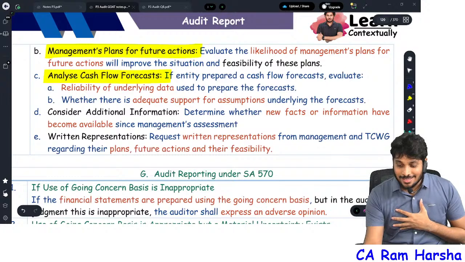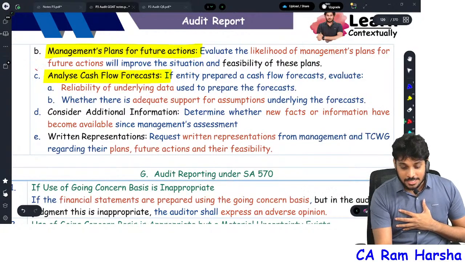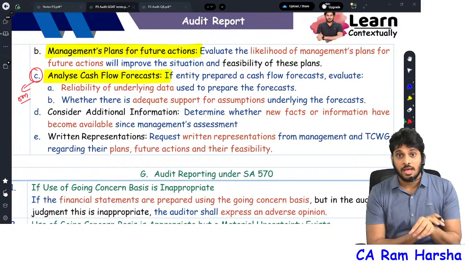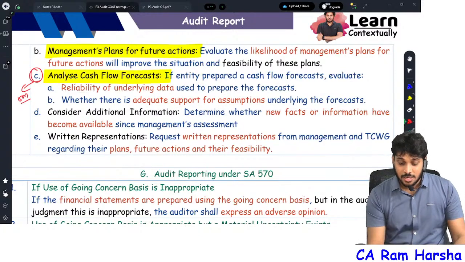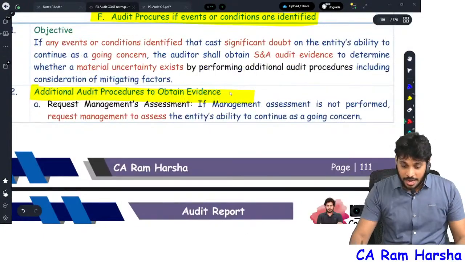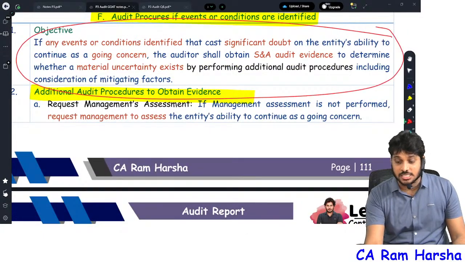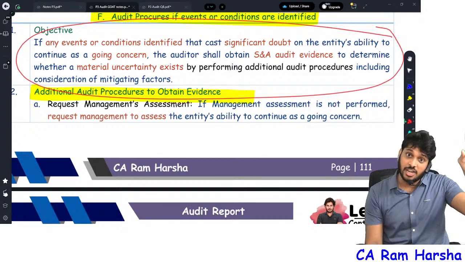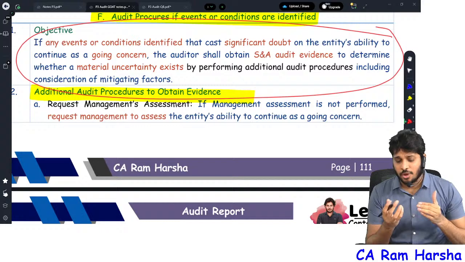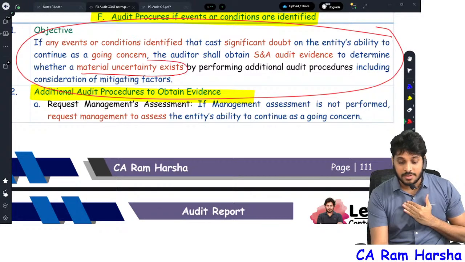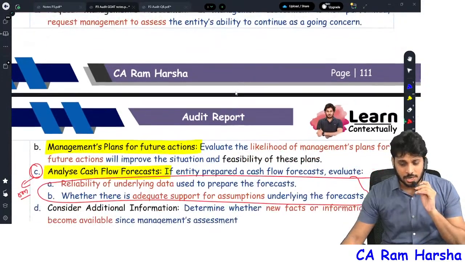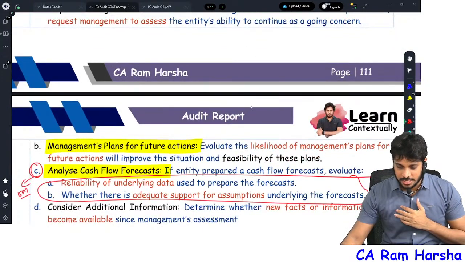In the recent CA Inter, they asked this point as a 5 marks question. They gave one big case study where you need to analyze the cash flow forecast, right? Give 2 examples. These 2 points they asked, and the objective of additional procedures. This question was asked in CA Inter Jan 25 for 5 marks. Similarly they can ask you in Final also. What is the objective of performing additional procedures? To determine whether material uncertainty exists. By performing additional procedures, you can decide whether it is there or not. Now look at.